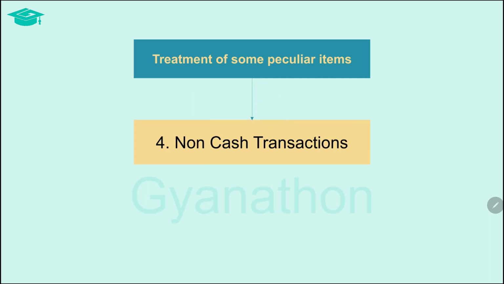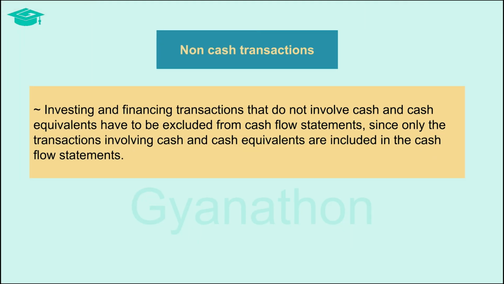Now, let us discuss the meaning and treatment of the final peculiar item, that is, non cash transactions. Transactions that do not involve movement of cash or cash equivalents either into the business enterprise or out of the business enterprise are termed as non cash transactions. Where investing and financing transactions do not involve cash and cash equivalents, then such transactions have to be excluded from the cash flow statements, since only those transactions find a place in the cash flow statements wherein inflow or outflow of cash or cash equivalents takes place.